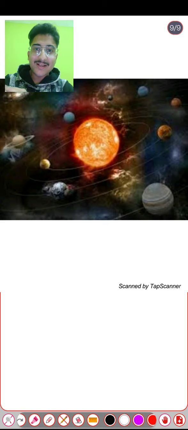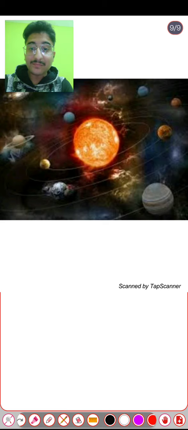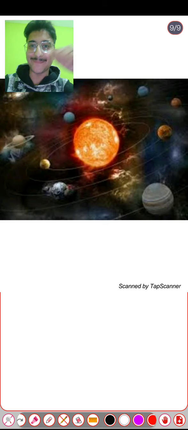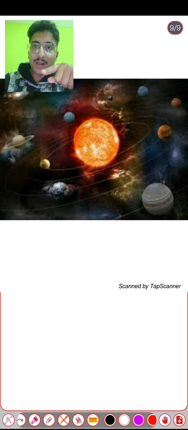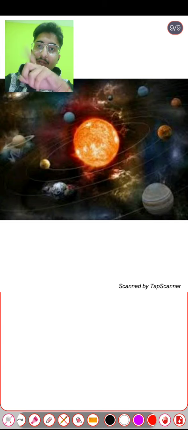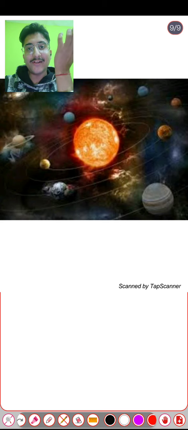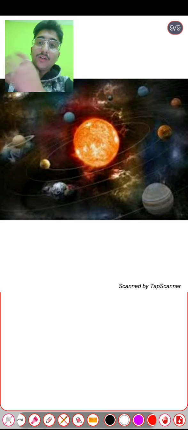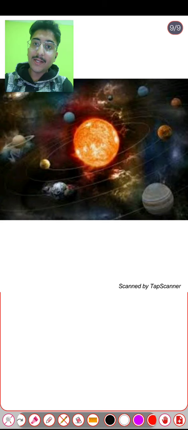Now I am concluding this part on gravitational force by taking it to the solar system, the universe. Newton also suggested that the earth not only attracts the moon and the apple.